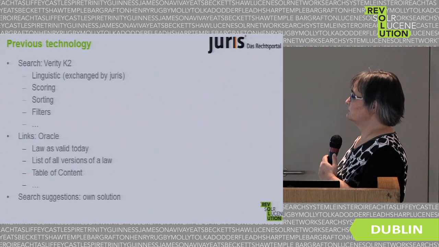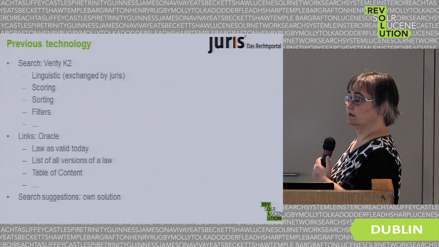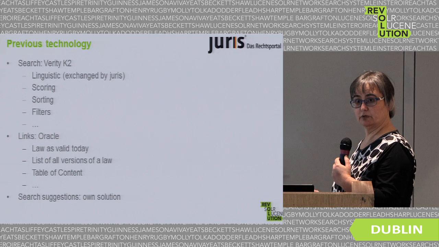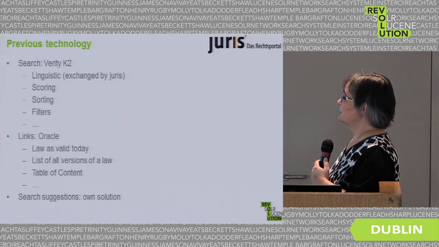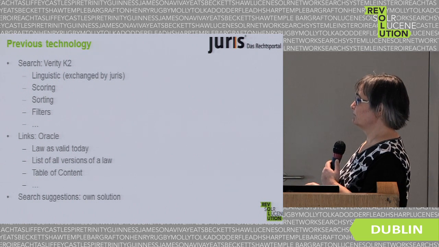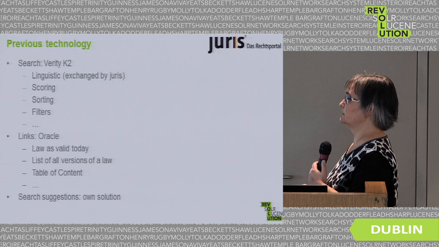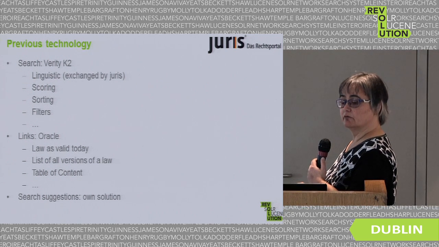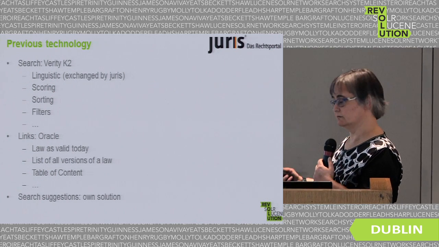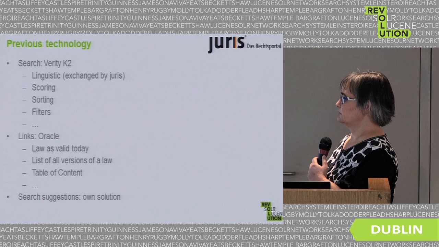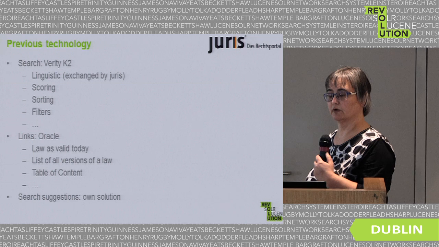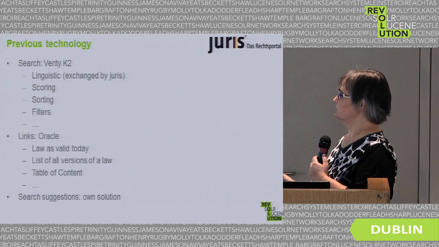We used Oracle, for example, to construct a law as it is valid today. It can change every day, so we can't pre-compute everything here. The list of all versions of a law, it's the same. We don't want to index again every day. On the table of content, also here, for example, only the valid documents are included. So the same applies. Our search suggestion, with suggestions only for the documents that you can see, was our own solution.